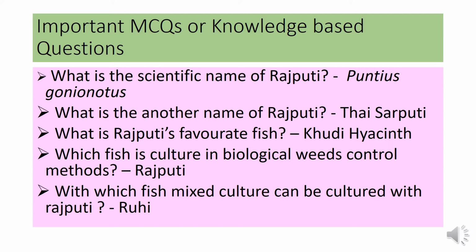Some other important MCQs about Rajputi.